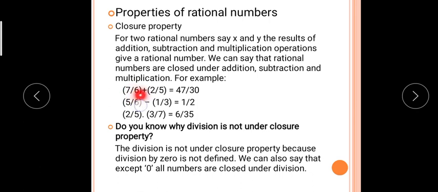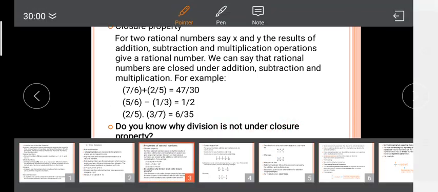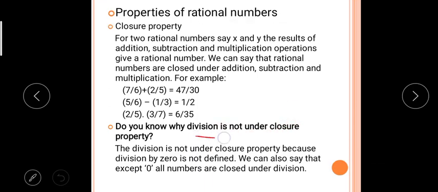Now see, 7 by 6 plus 2 by 5, you will get a rational number. Subtraction, you will get a rational number. Multiplication, you will get a rational number. But division is not closed under the rational numbers. This is very important. Why? Because division is not a closure property, because division by 0 is not defined.